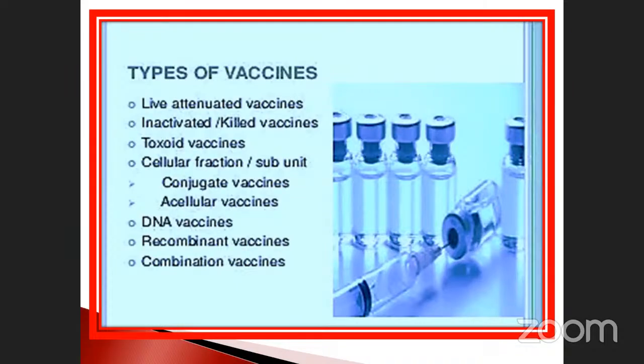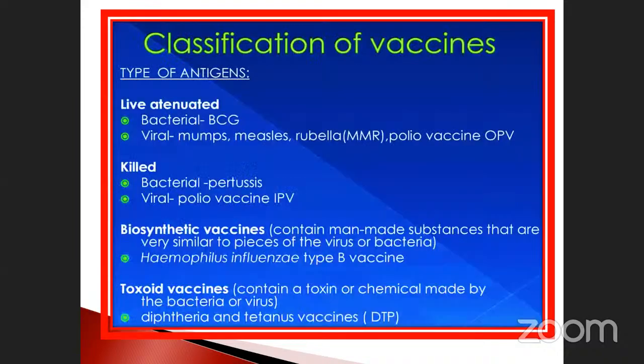Conjugated means a combination of two things, isn't it? Acellular vaccination, DNA vaccines, and recombinant vaccine. Recombinant: any one of the two species has the ability to combine together to form a new one. That is called recombinant. Combination. Okay, these are the types of vaccine. The same one we also have to discuss.